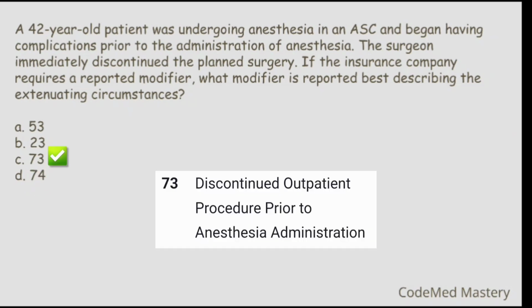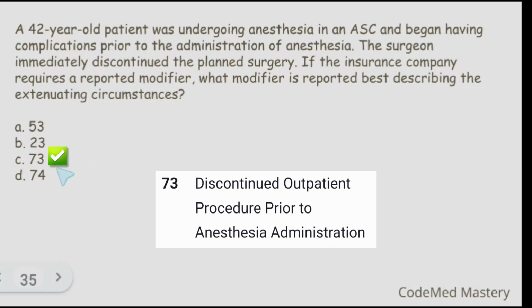In your CPT book first page you can find modifiers approved for hospital outpatient use. Under that modifier 73 is for discontinued outpatient procedure prior to anesthesia administration. So here you can see the patient was undergoing anesthesia and began having complications prior to the administration of anesthesia and surgeon immediately discontinued the planned surgery. So the right answer will be option C, modifier 73.